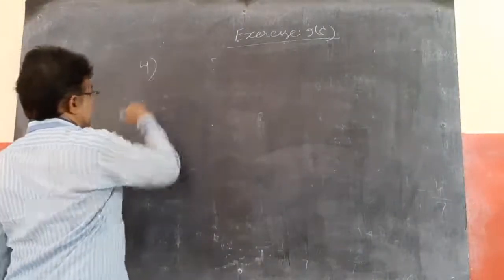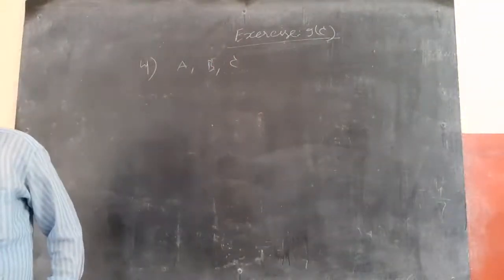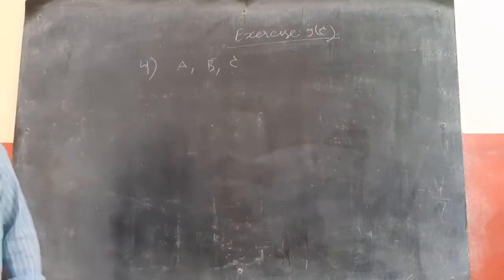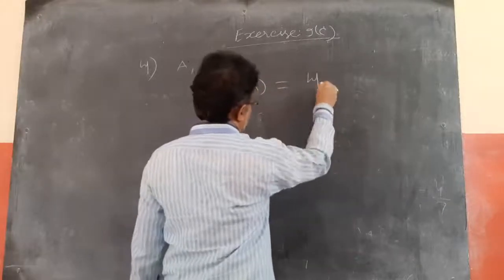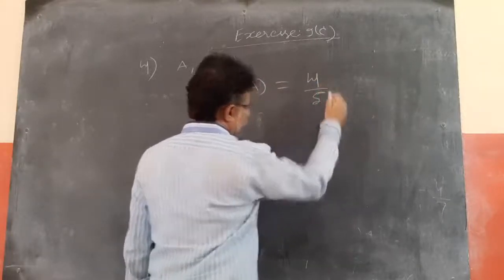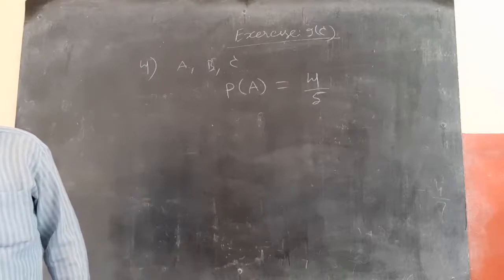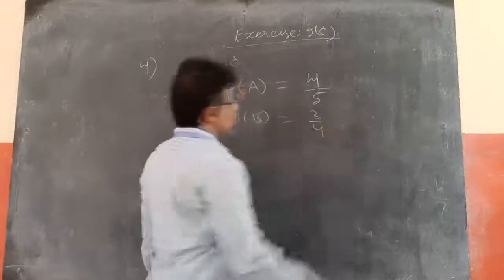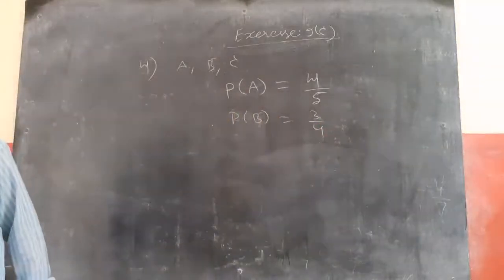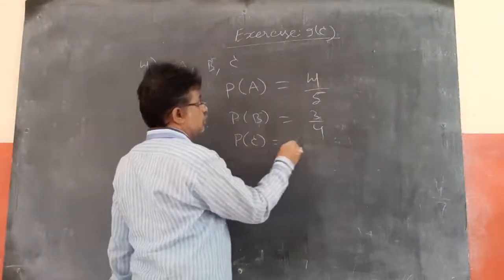A, B, C are aiming to shoot a balloon. Fourth question: there are 3 persons aiming to shoot a balloon. A will succeed 4 times out of 5 attempts, means favorable 4, total outcomes 5. So P of A equal to 4 by 5. The chance that B succeeds is 3 out of 4, so P of B equal to 3 by 4. The probability that C will succeed is 2 out of 3, so P of C equal to 2 by 3.